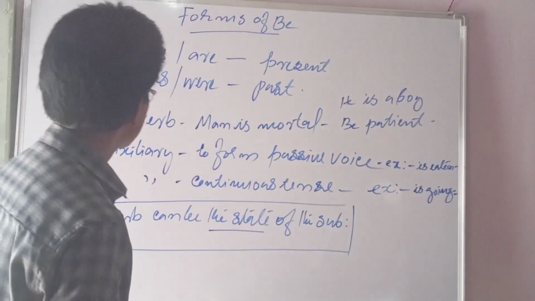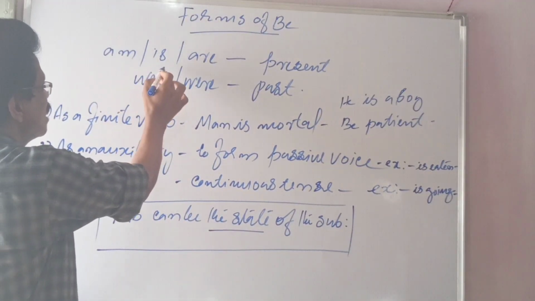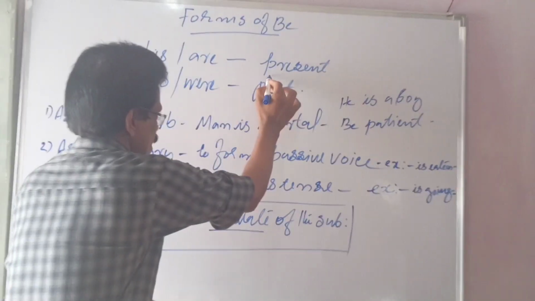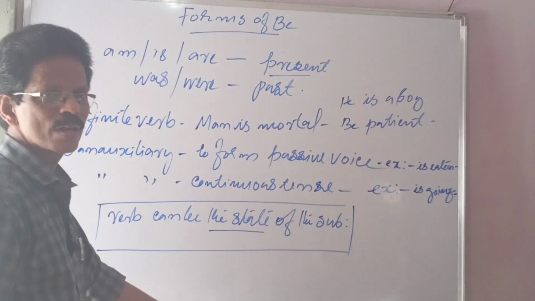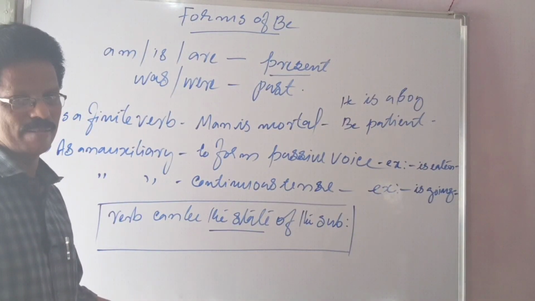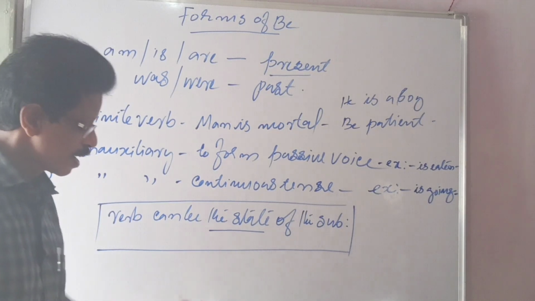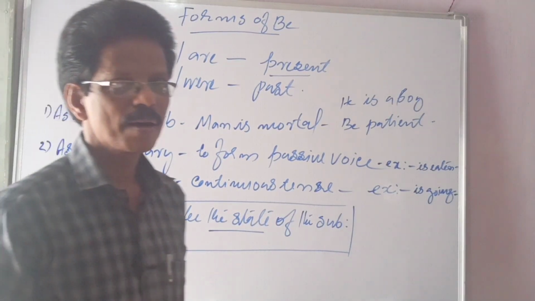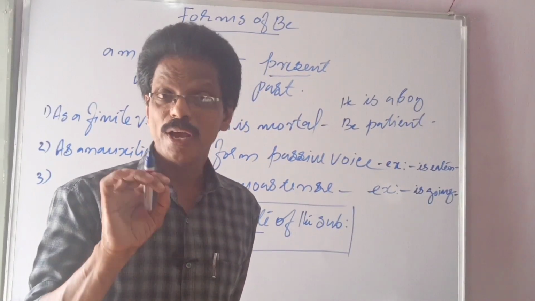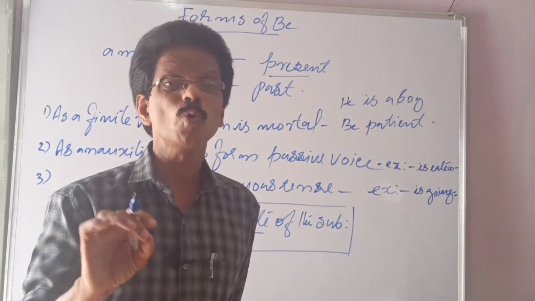Am, is, are, those three are meant for the present tense, and was and were for the past tense. Primary auxiliaries can be used for a finite verb as well as an auxiliary verb.